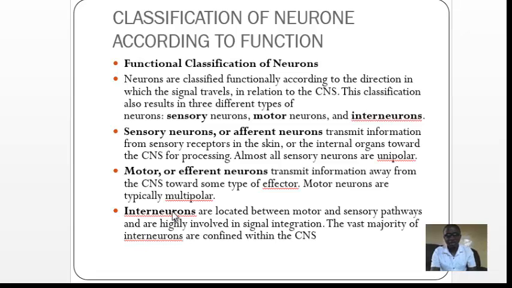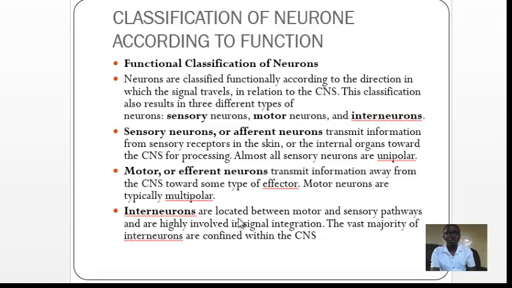The third type of neuron according to function is the interneuron, also known as intermediate neuron, relay neuron, or coordinator neuron. This is the neuron which connects the motor neuron and the sensory neuron. The interneuron is normally located in the central nervous system.